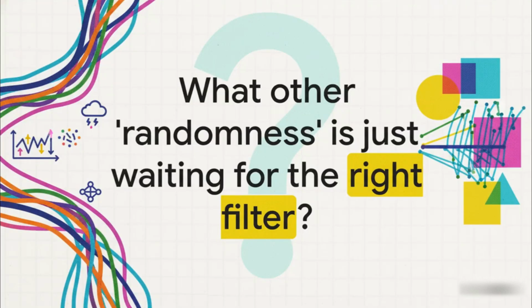And that kind of leaves us with this really big, fascinating question, doesn't it? We've figured out how to find predictable patterns hidden deep inside random signals. So what other chaotic systems in our world, from the stock market to weather patterns, aren't really random at all? Maybe they're just waiting for us to find the right filter to finally make sense of them.